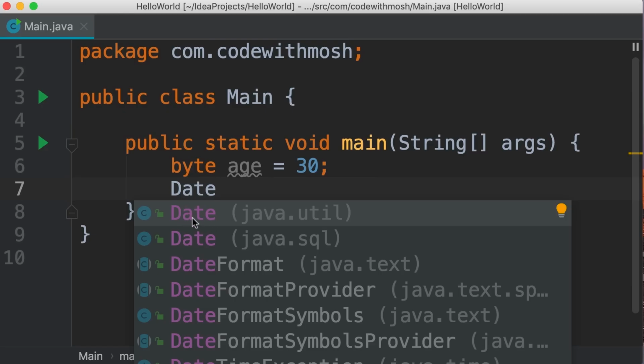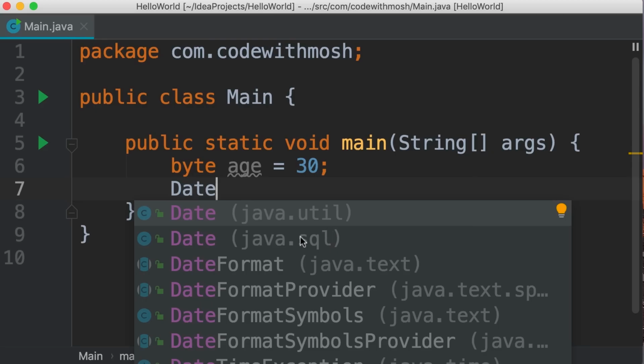Now here we have a date class in this package, java.util. So this package contains a lot of utility classes that are useful in a lot of programs. We also have a date class in a different package, java.sql, which is used for programming databases. So this is the benefit of packages. We can have the same class, but in different packages. They don't conflict. So packages create a namespace for our classes, okay?